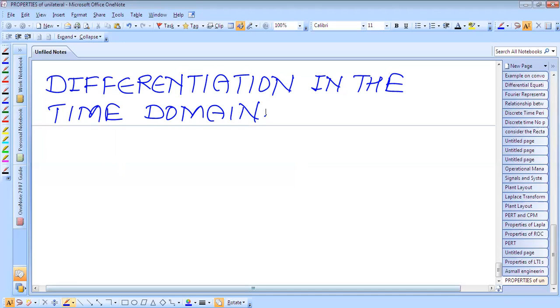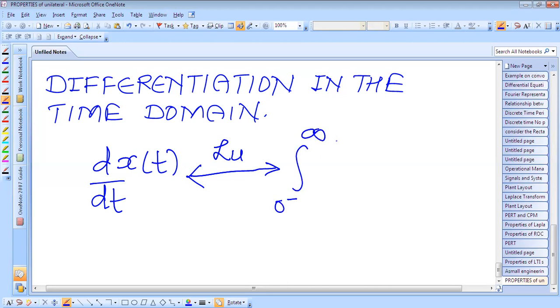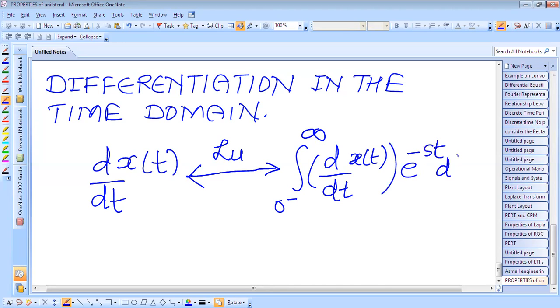By the definition we can write the integral from 0 minus to infinity of d of dt of x of t into e raised to power minus st into dt.